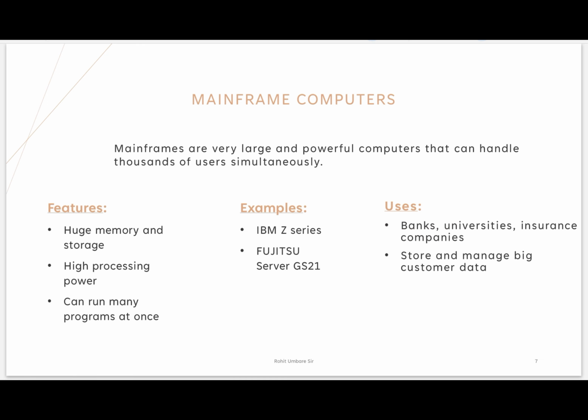Then you can see here huge memory and storage. To store all your data, they need huge memory, and processing speed is also fast. If you ask in a bank for a balance inquiry, they will just ask you your number, and within seconds they will tell you how much money is there, and when you did any transaction, right?